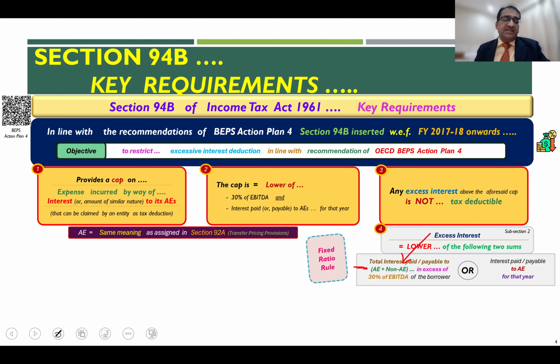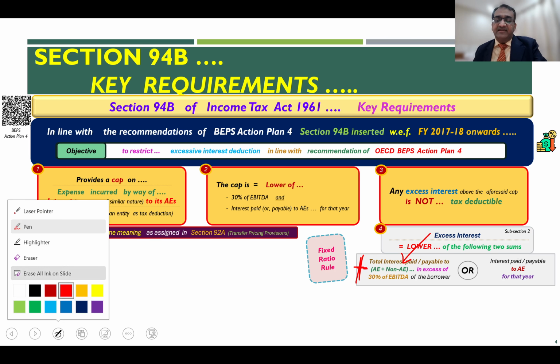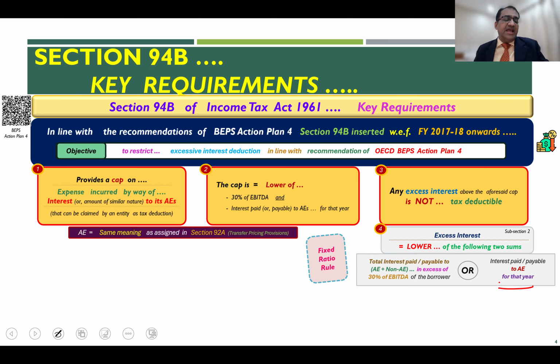This is the first leg of the formula for determining the excess interest. The second leg is interest paid or payable only to the associated enterprises of the entity for that year. The lower of these two amounts will be considered as excess interest under subsection 2.